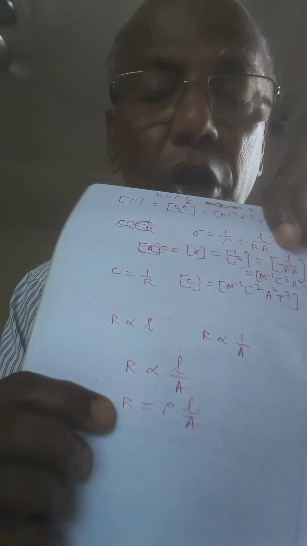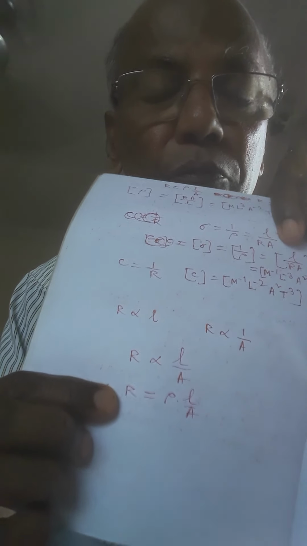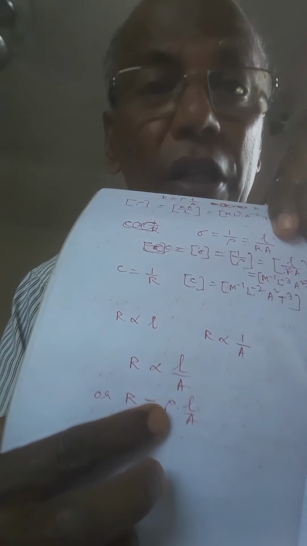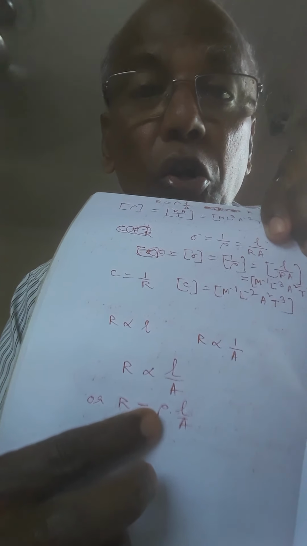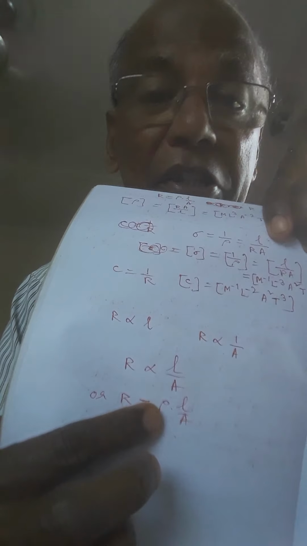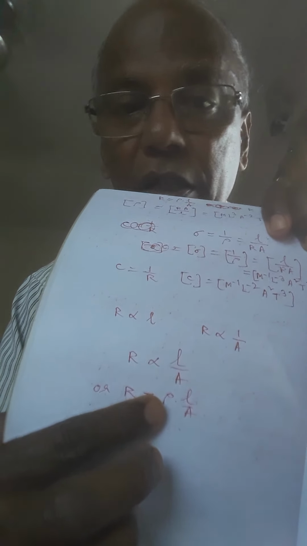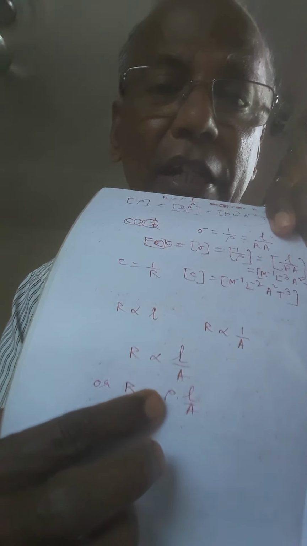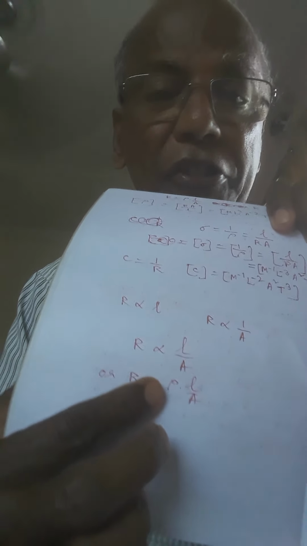Or we can write R is equal to rho into L by A, where rho is the constant of proportionality. Rho is the constant of proportionality called specific resistance or resistivity of the material of the conductor. It is fixed for a material at a particular temperature.